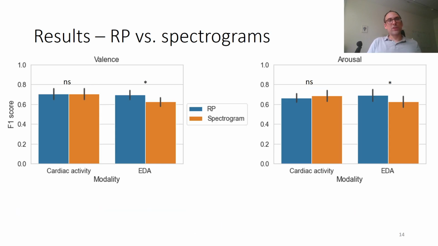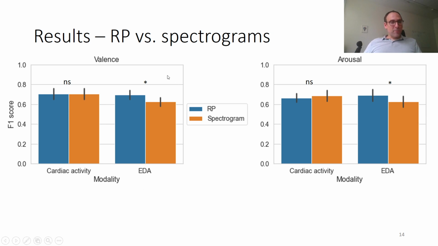Now, if we compare recurrence plots to spectrograms inside our study without looking at the state of the art, here the results are averaged over the two databases. So that's why there are little error bars here. These are due to the two performance values, one for each database. And what we observe is that either you use recurrence plots in blue or spectrograms in orange. Whatever you use, for cardiac activity, the performance will be the same. And here also, there's a small difference, but this difference is actually not significant, even for arousal.